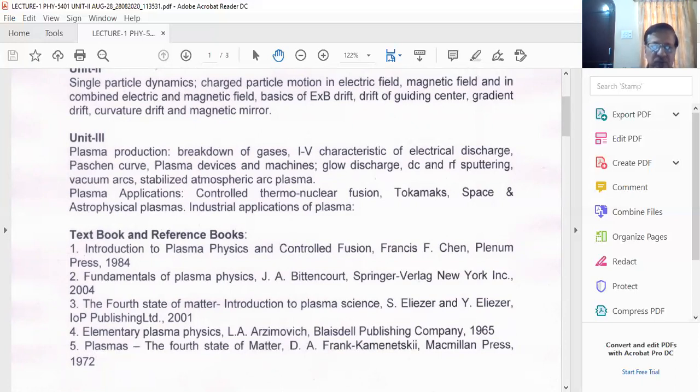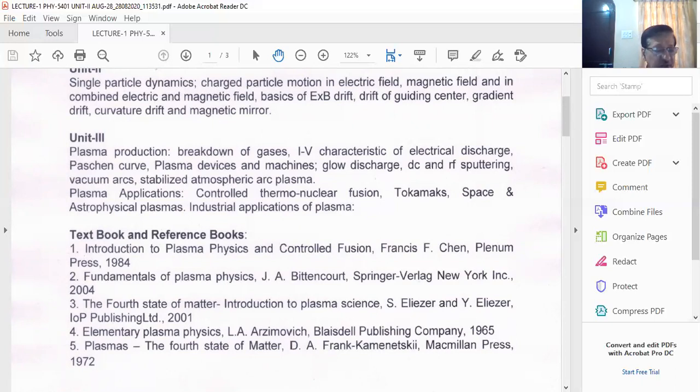In addition to these textbooks, I would like to also suggest you please also refer to A Textbook of Plasma Physics by Suresh Chandra.